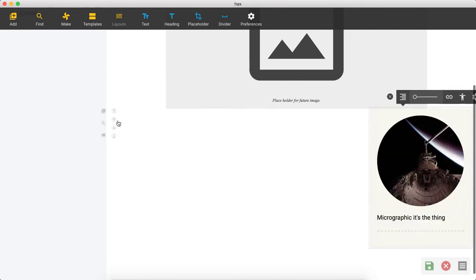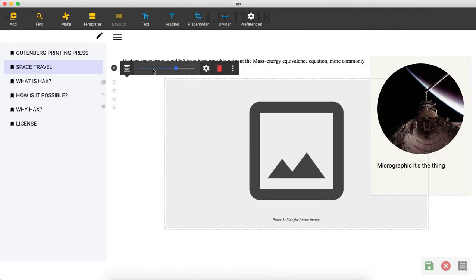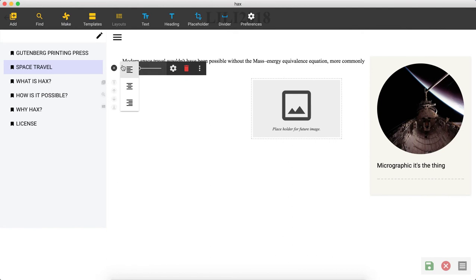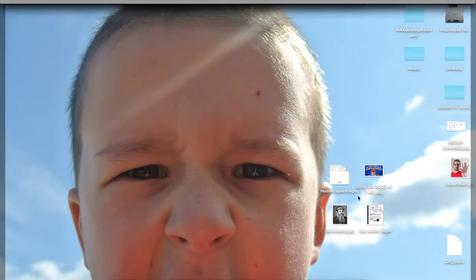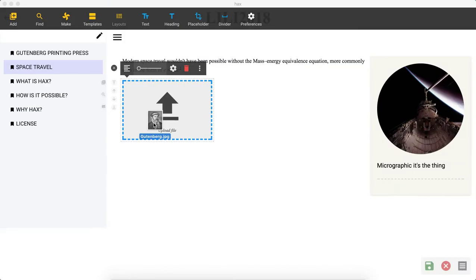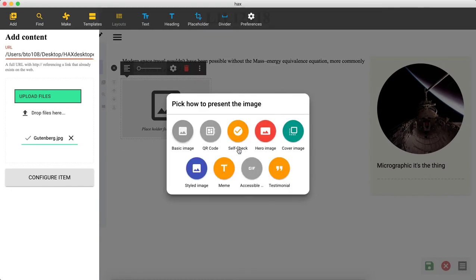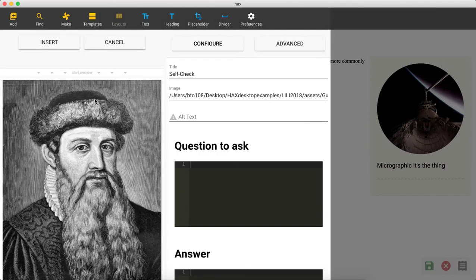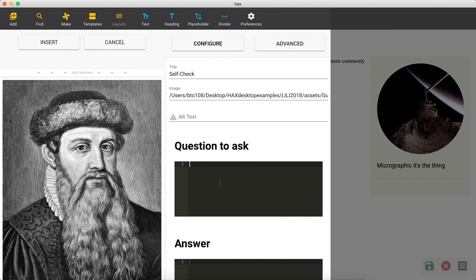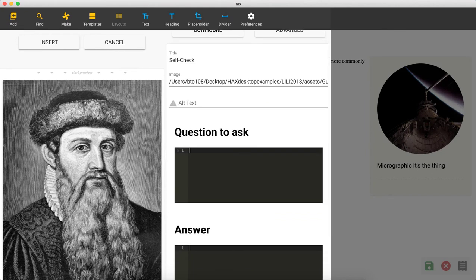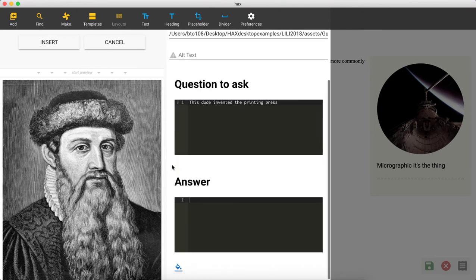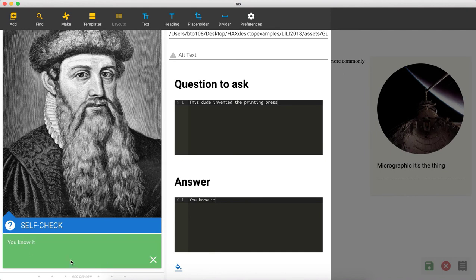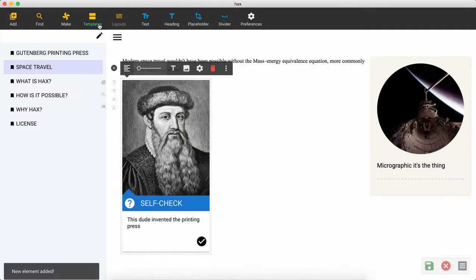Let's make it small, send it to the right, move it to the top of the page, and take that placeholder image. Well, I could throw in Gutenberg, I guess, and put him on the wrong page. Gutenberg going to space now. But let's do a self-check, because we just got past that previous page. The question is, this dude invented the printing press, and the answer would be, you know it. I could test that and be like, oh yeah, sweet, that's true. And then I could save that.